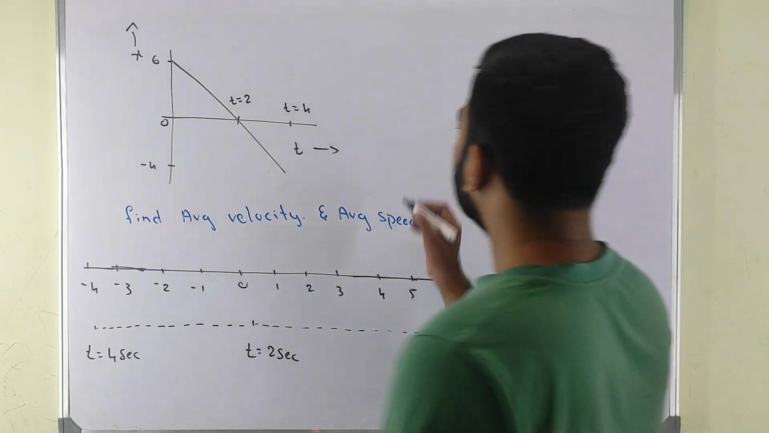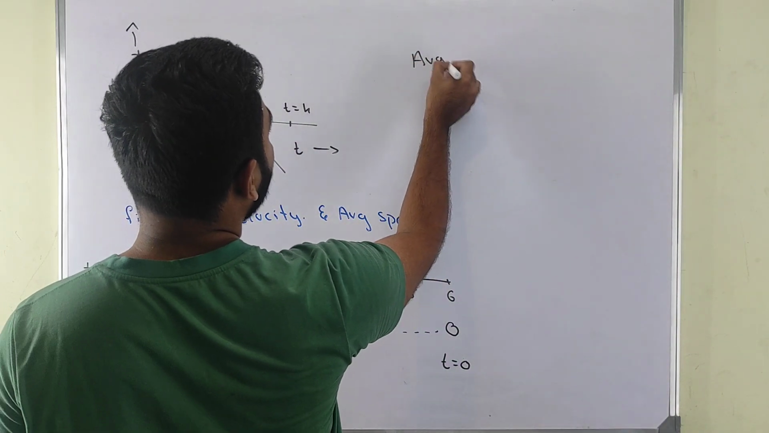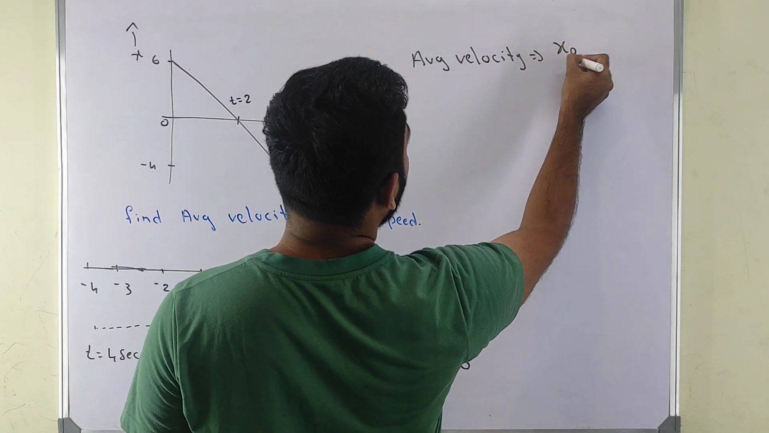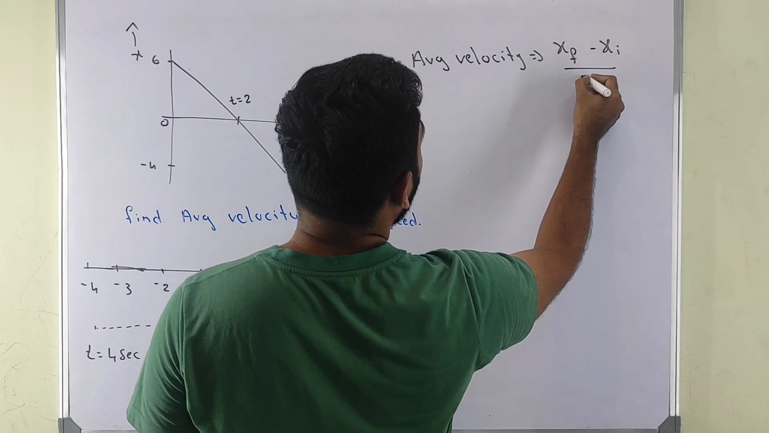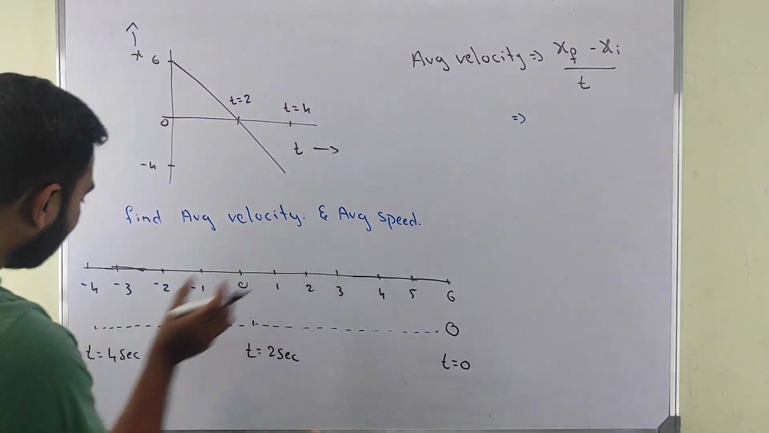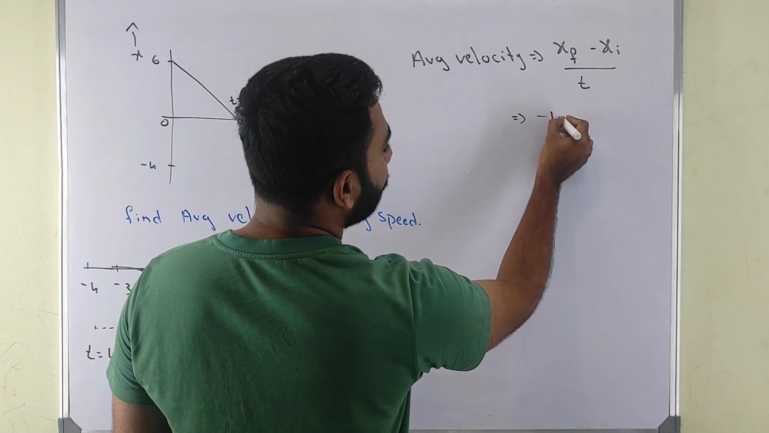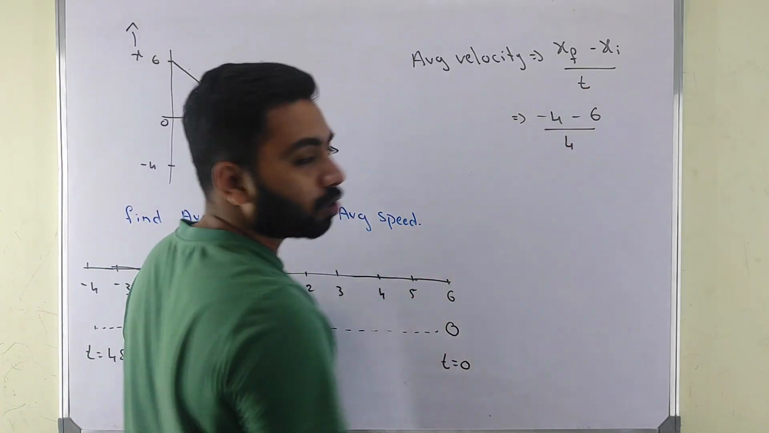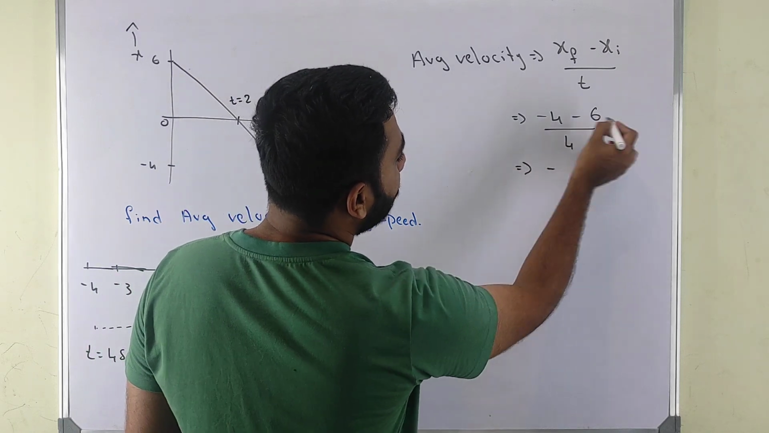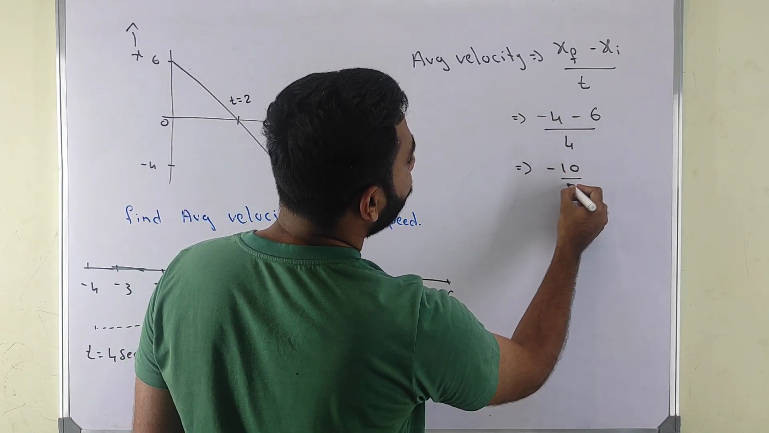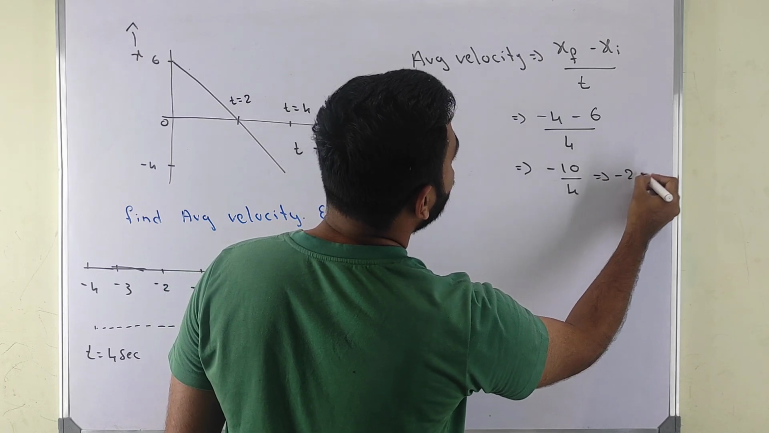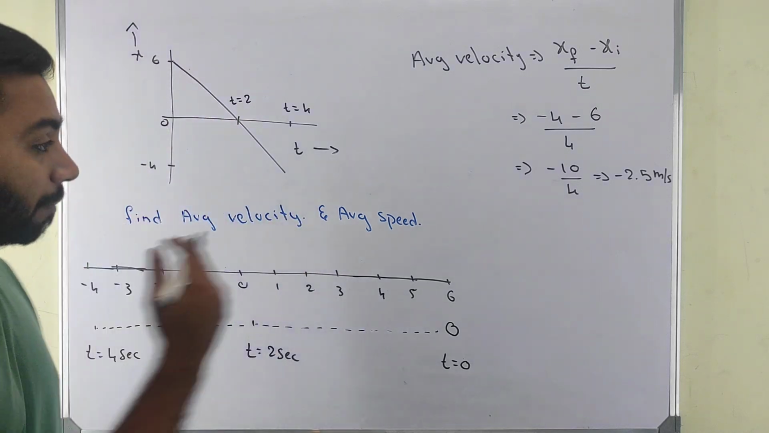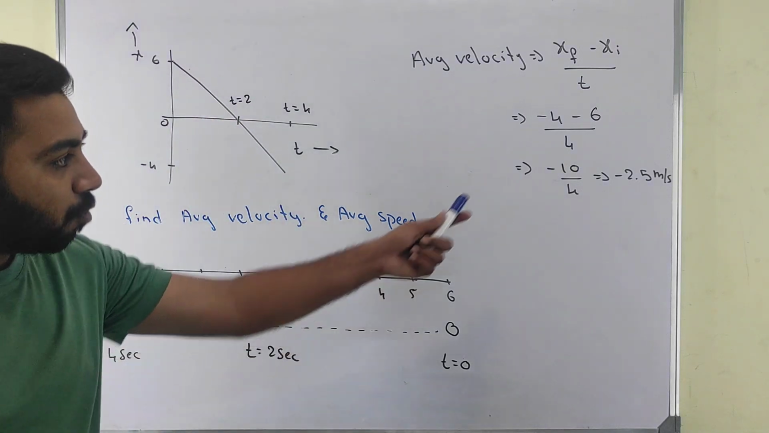So when I ask you to find average velocity, what will you say? X final minus x initial divided by overall time. Here x final is -4, x initial is 6, overall time is 4 seconds. So I can write minus 10 divided by 4, which is equal to -2.5 meter per second. That means it is going in the backwards direction. Yes, of course, it is right.